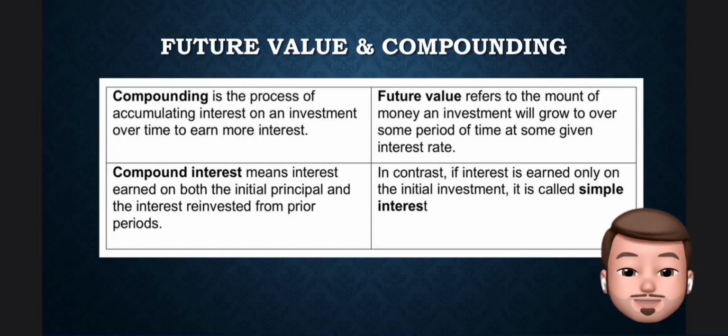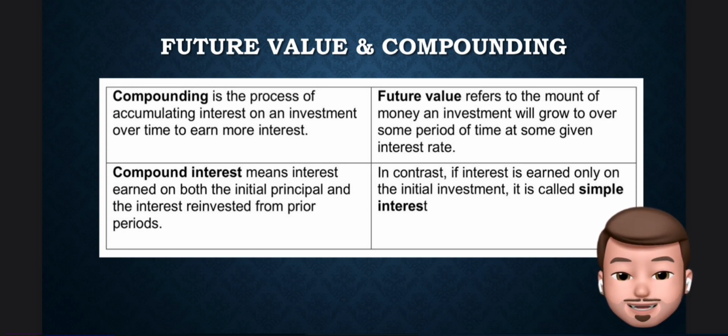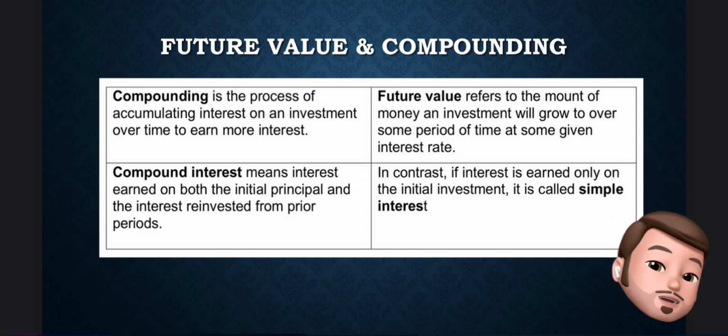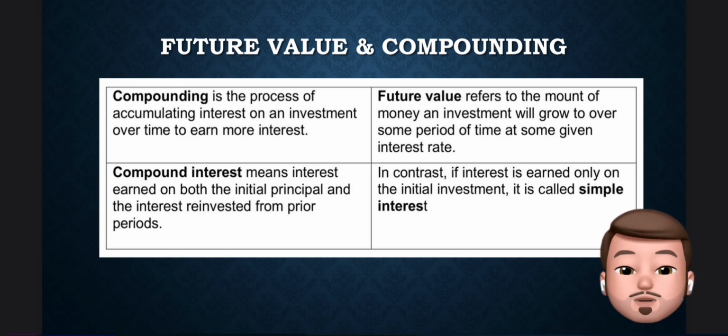Next, we move to future value and compounding. Compounding is the process of accumulating interest on an investment over time to earn more interest. Next is future value. Future value refers to the amount of money an investment will grow to over some period of time at some given interest rate.